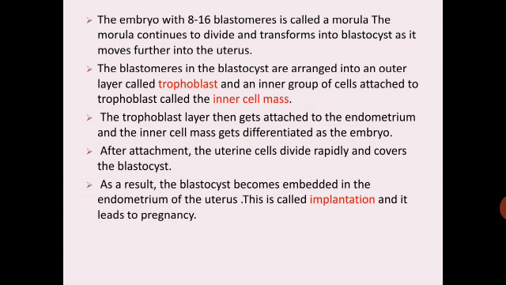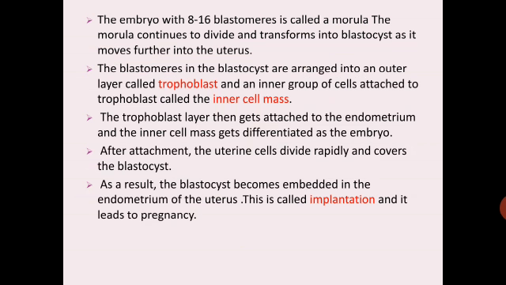The morula continues to divide and transforms into a blastocyst as it moves further into the uterus. So the morula transforms into a blastocyst. Now the blastomeres in the blastocyst are arranged into an outer trophoblast and an inner group of cells attached to the trophoblast, called the inner cell mass. The trophoblast layer then gets attached to the endometrium and the inner cell mass gets differentiated as the embryo.